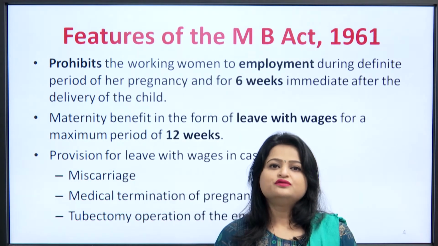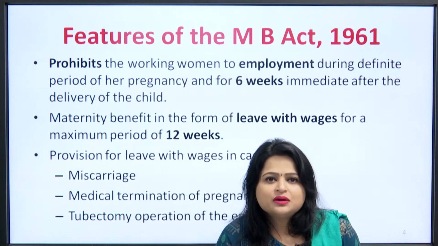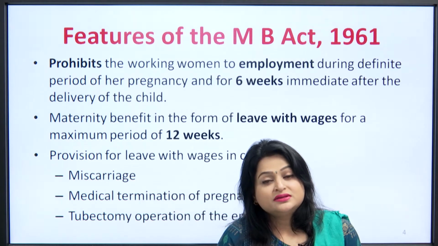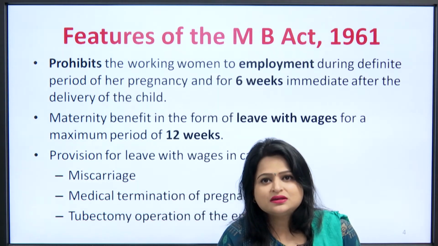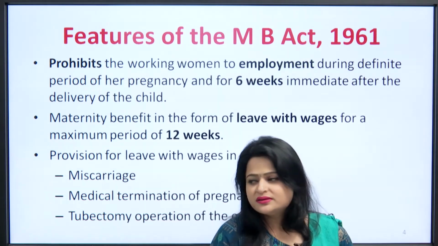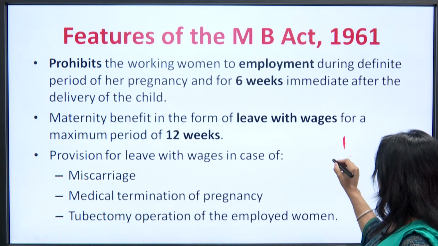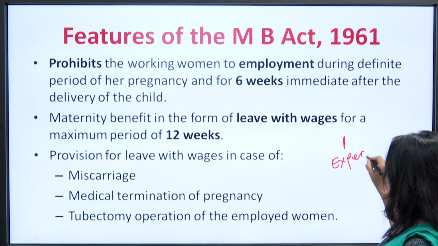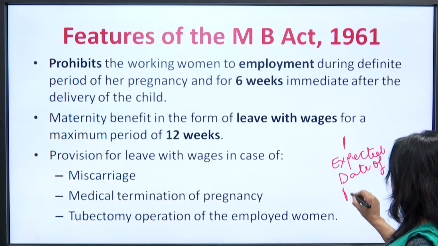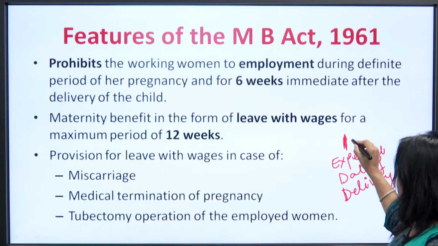Now there are certain features of the Maternity Benefit Act 1961. It prohibits the employment of a working woman during a definite period of her pregnancy and for 6 weeks immediately after the delivery of the child, right? You can understand it like there is an expected date of delivery.